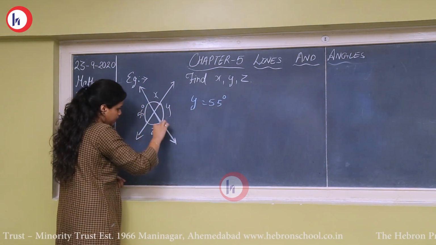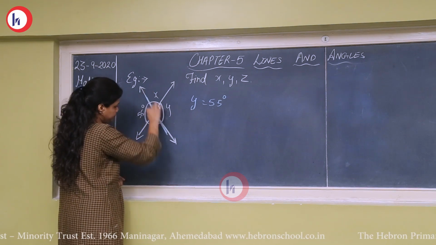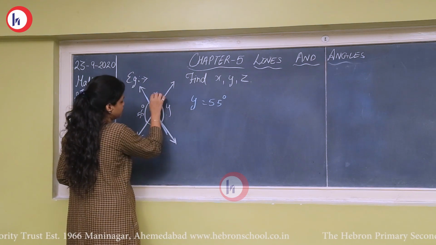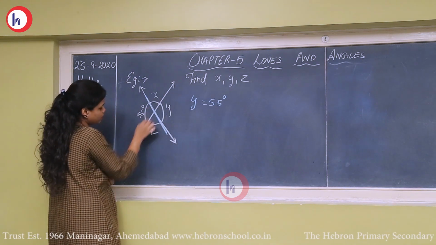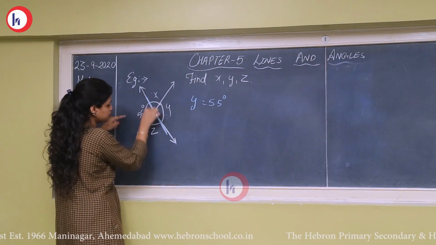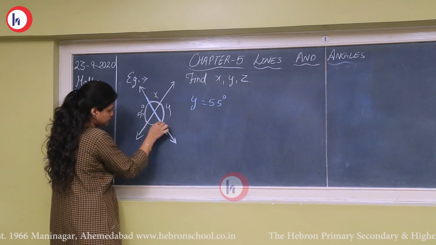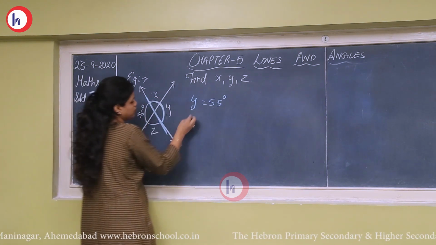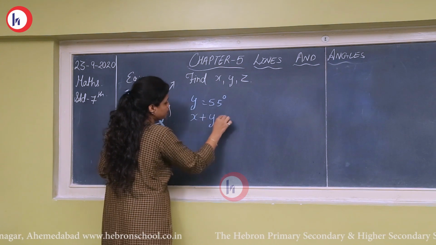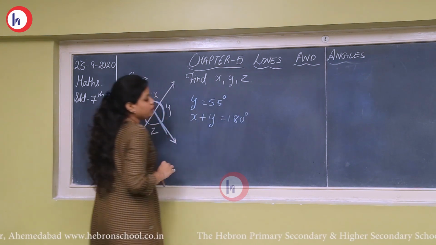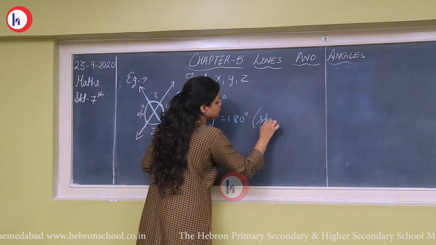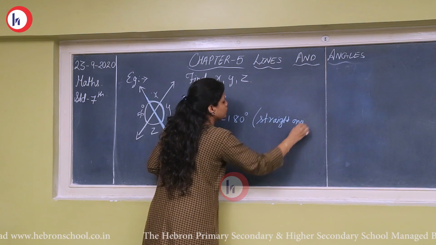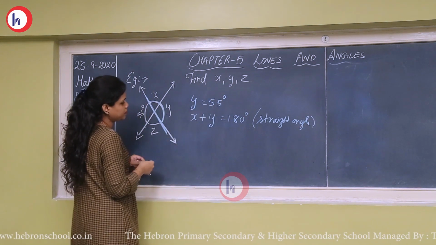Now you can see they are forming a straight angle. As I told you, a straight angle is always 180 degree. So y and x, or you can take y and z also. Here I am taking y and x. You can see this is a straight line, so this should make 180 degree because it is a straight angle. So x plus y should be 180 degree. Or you can say linear pair also, that I will explain later.